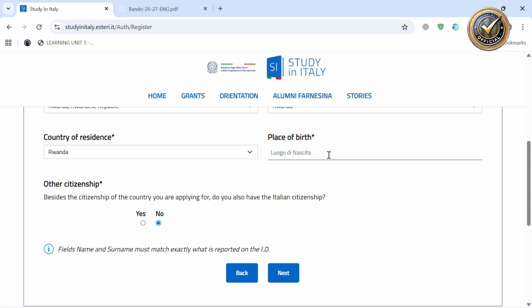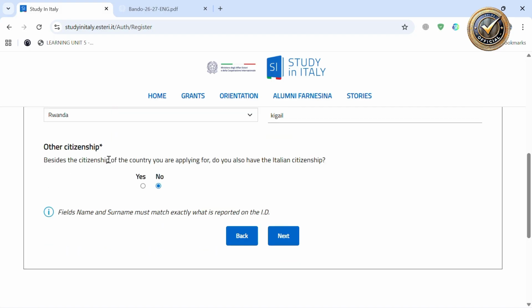Then you choose the place of birth, like Kigali. This is an example. Then, besides the citizenship of the country you are applying to, do you also have the Italian citizenship? No. Then click on next.